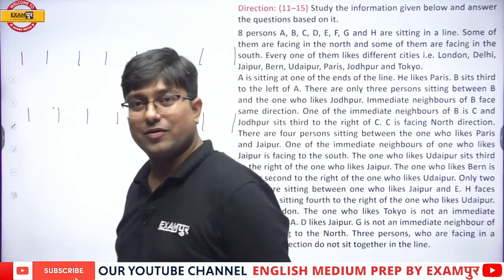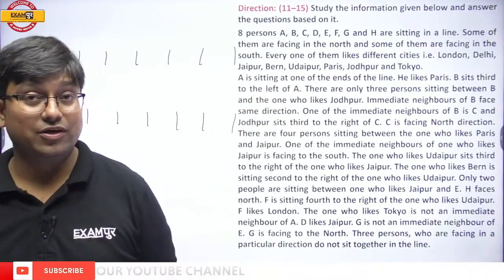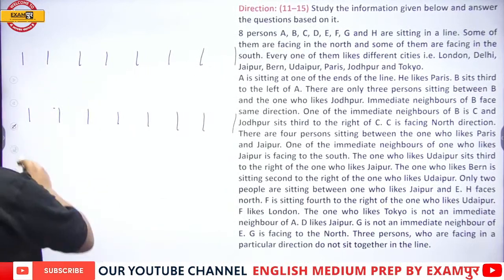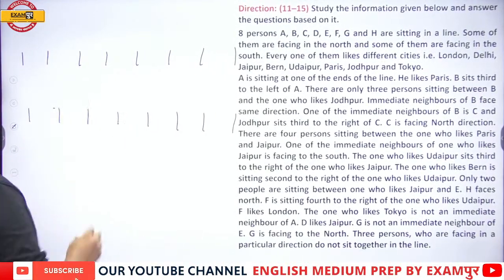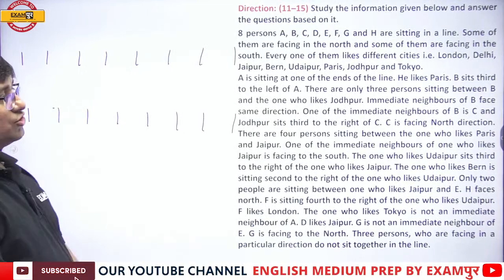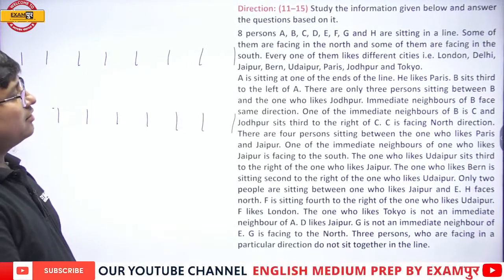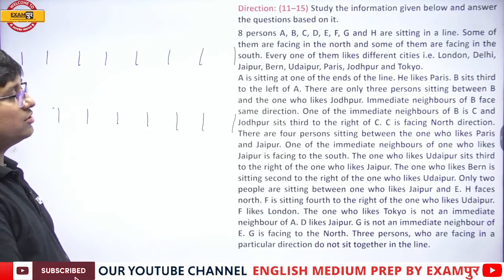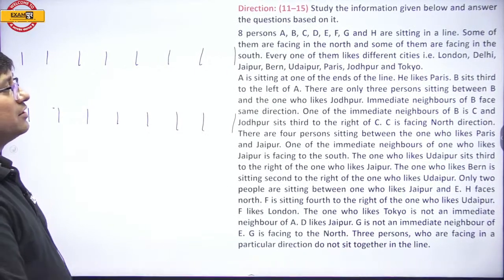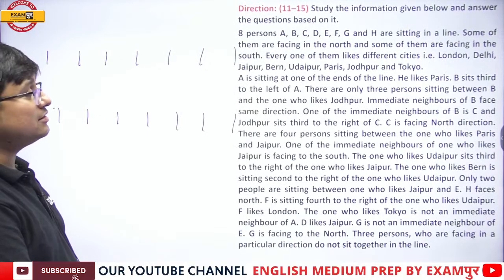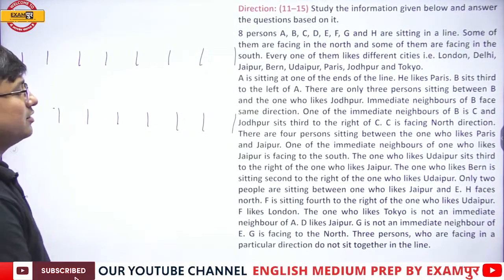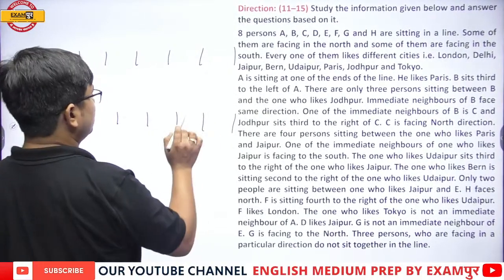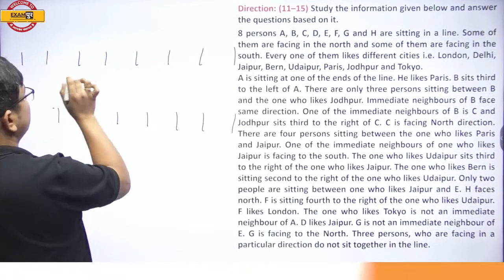It seems to be a lengthy question. It's actually not. Now see how we will approach this. 8 persons A to H are sitting in a line. Some of them are facing north, and some of them are facing south. Every one of them likes different cities. The names of those cities have been given. Now 8 persons: 1, 2, 3, 4, 5, 6, 7, 8.